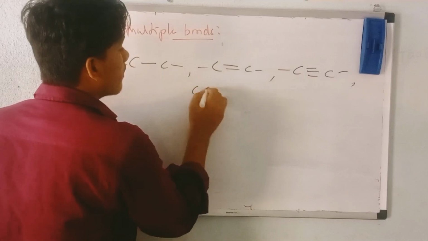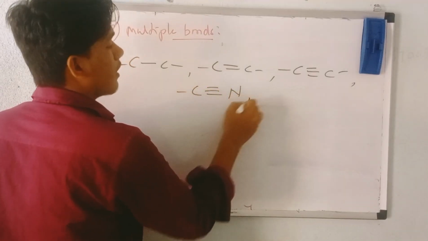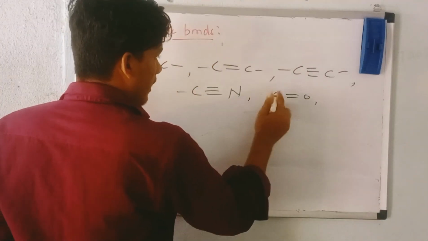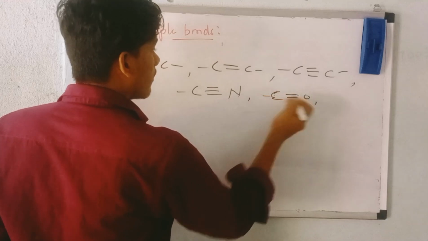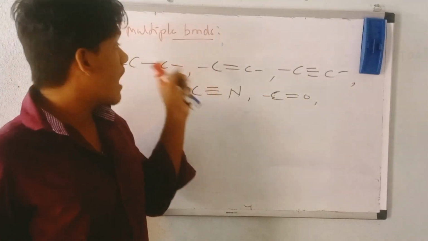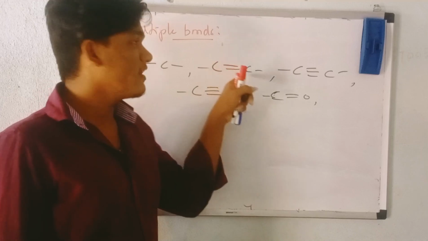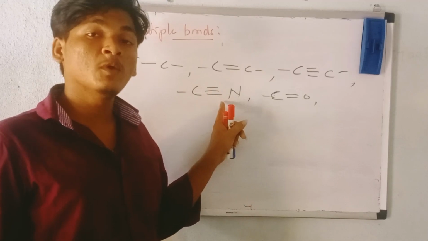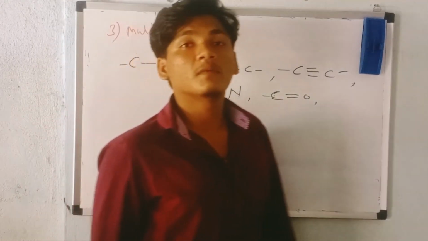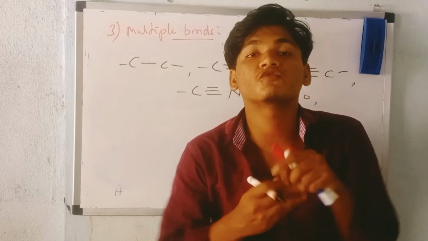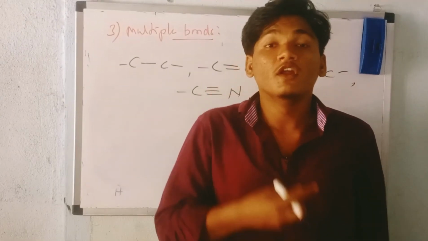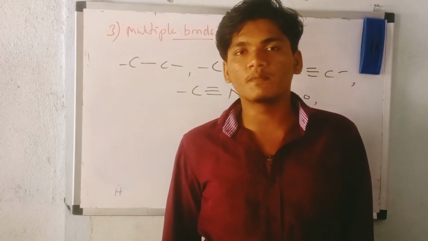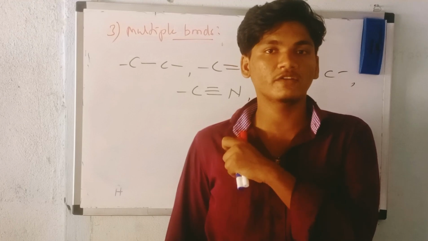A carbon can form a triple bond with nitrogen like this. A carbon can form a double bond with oxygen like this. So a carbon can form a single bond with another carbon, a double bond, a triple bond, a triple bond with nitrogen, and a double bond with oxygen. Like this, carbon singly can form many bonds, which are multiple bonds. Due to the formation of multiple bonds, carbon can form many compounds. This is the third reason. I hope you understood.